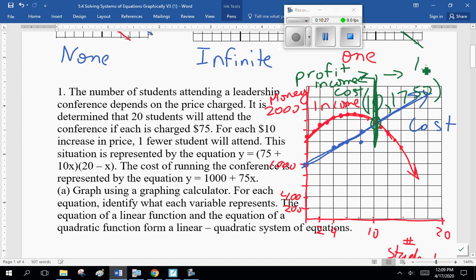And here we have loss, where income is less than cost. Sorry, a little messy, but you get the idea.